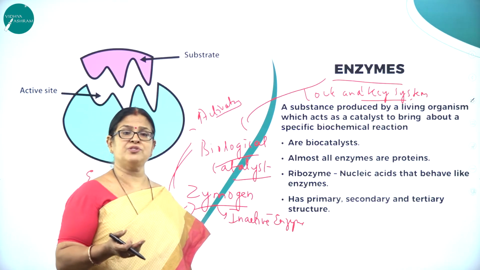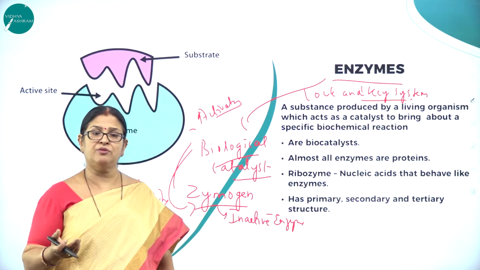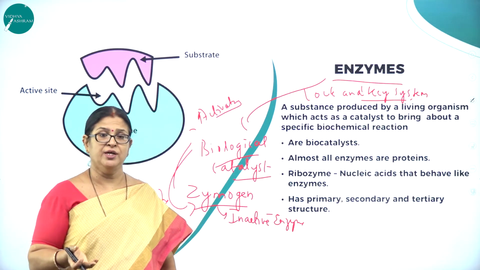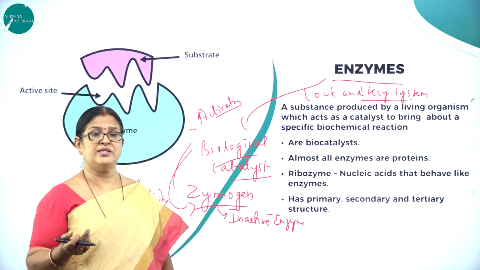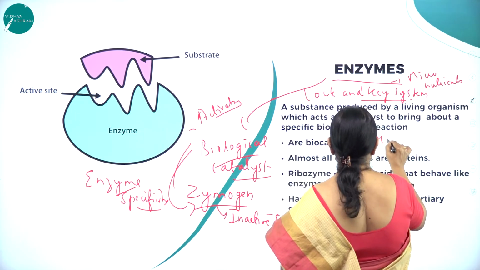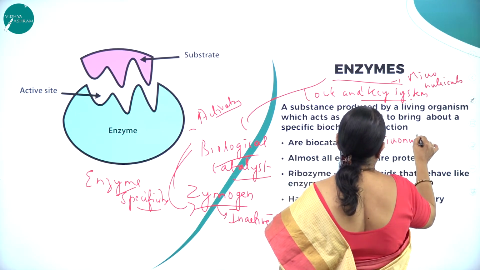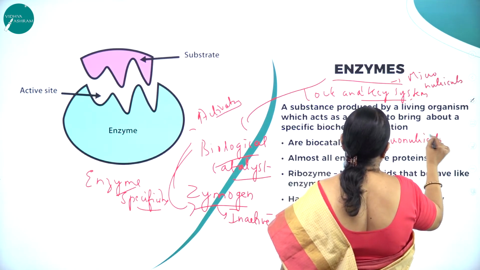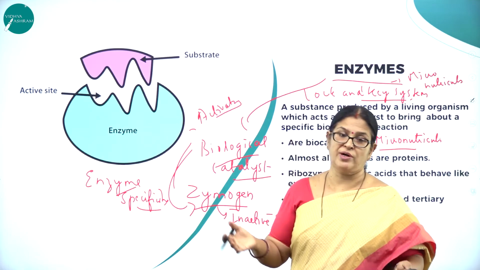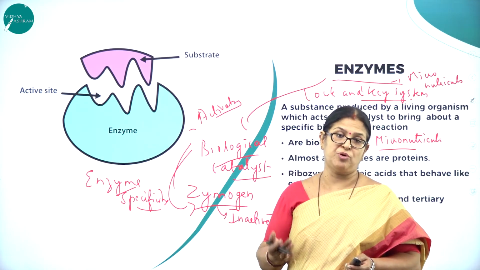I think all of us know enzymes, we don't take them in the form of food. They are synthesized by the body itself through the food we eat. So they are also referred to as micronutrients. You don't require enzymes and proteins in large quantity, hence they are also called micromolecules.